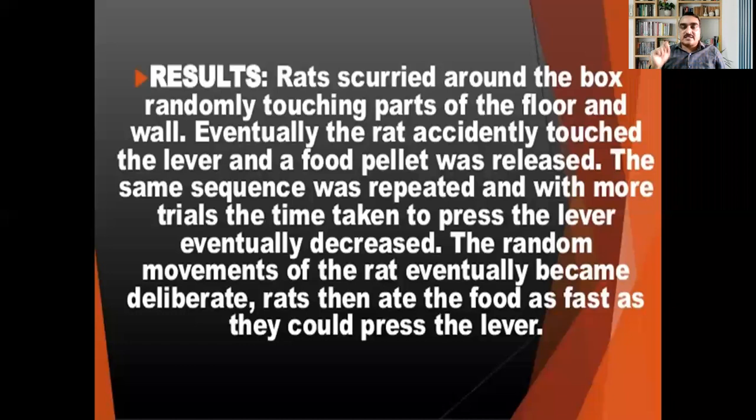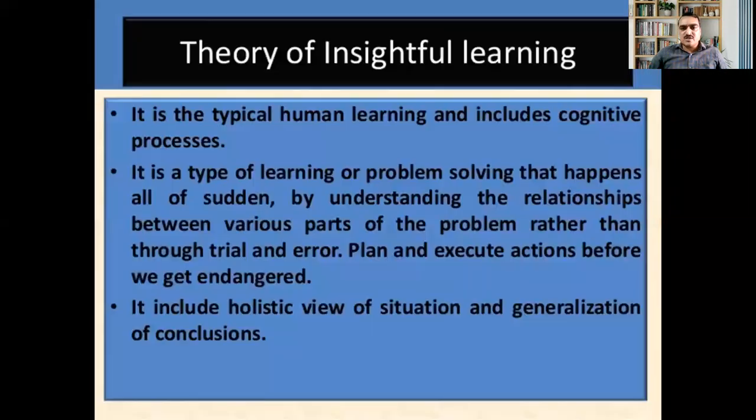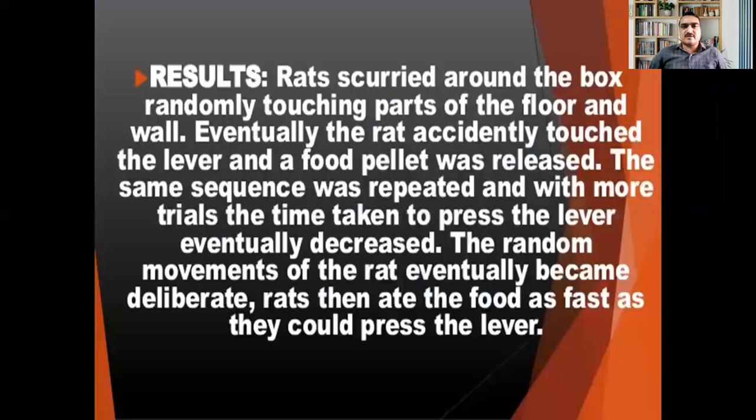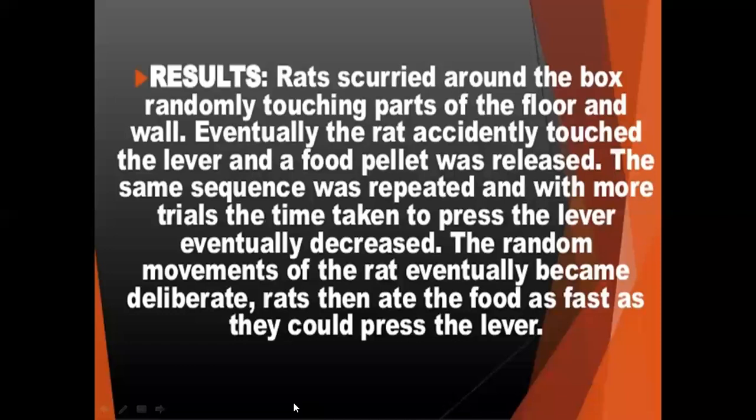The same sequence was repeated with more trials. The time taken to press the lever eventually decreased. The random movements of the rat eventually became deliberate. Rats then ate food as fast as they could press the lever. There are different forms of conditioning that can be done on that. In that way, we should understand how important the theory of operant conditioning is.